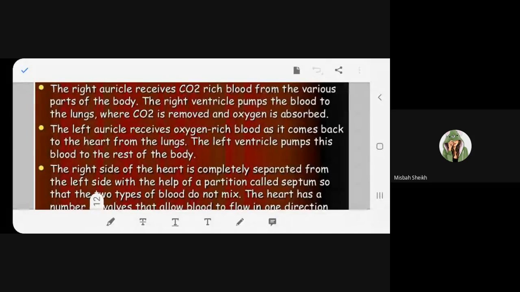Because it has got carbon dioxide rich blood. So where will it send? It will send to the lungs. So the right ventricle will pump the blood to the lungs. You understood now? Where carbon dioxide is removed, and what is absorbed? Oxygen is absorbed. Understood this much? Yes, ma'am. Okay, next point.